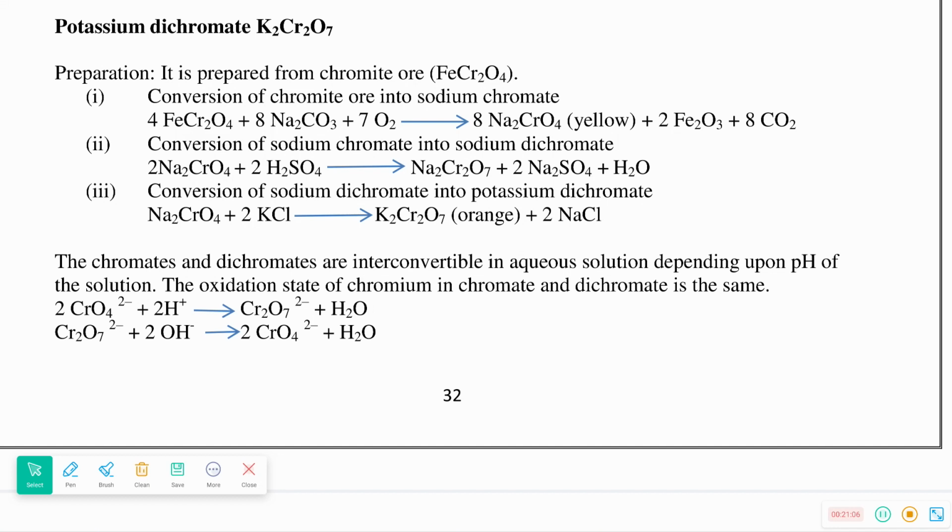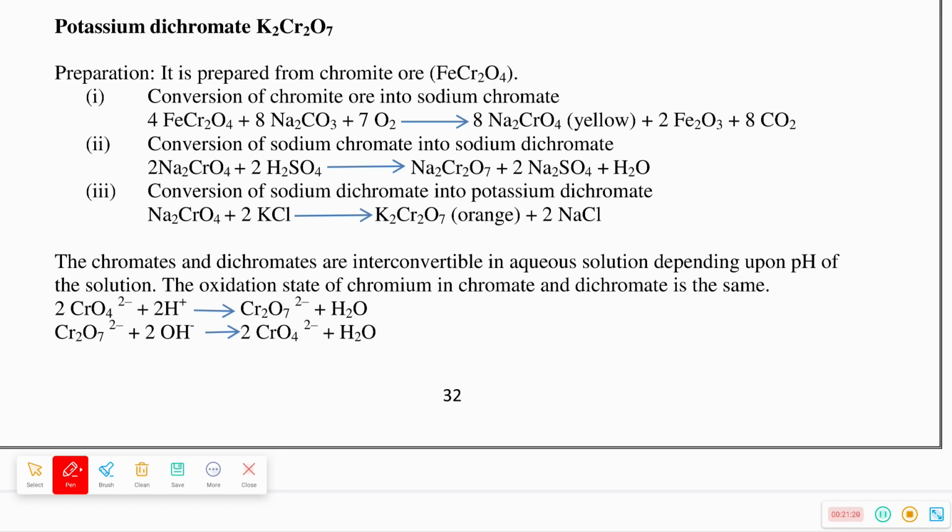Potassium dichromate is orange in color. And next is a very important part: chromates and dichromates are interconvertible in aqueous solution depending upon the pH of the solution.